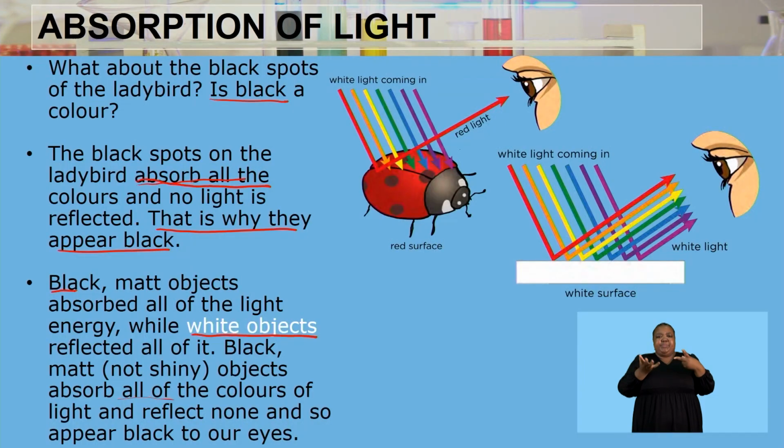So now we have talked about how we are able to perceive light. We have talked also about how we are able to perceive a color, be it any color that is coming from the white light. And then we've also talked about that when we are seeing black, we are actually saying that that is the absence of reflection or the absence of color coming from the light. However, when we are seeing white, we are actually saying that that's a reflection of all the colors that are coming from the white light, coming from the source.